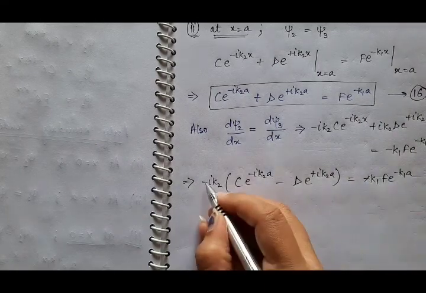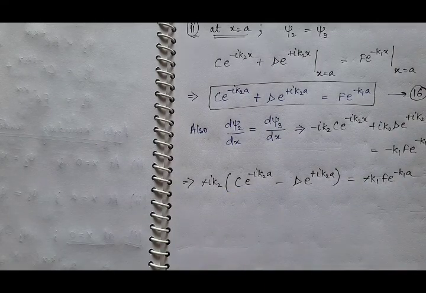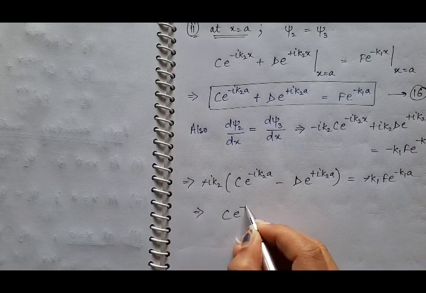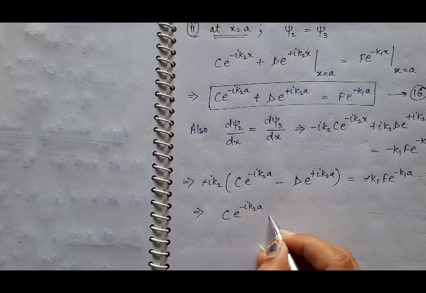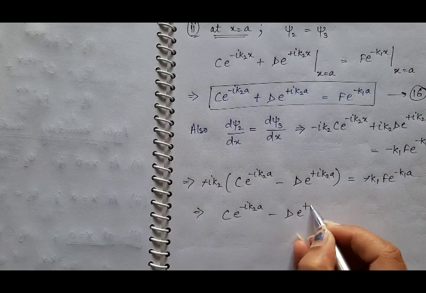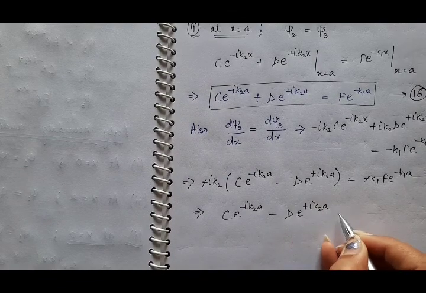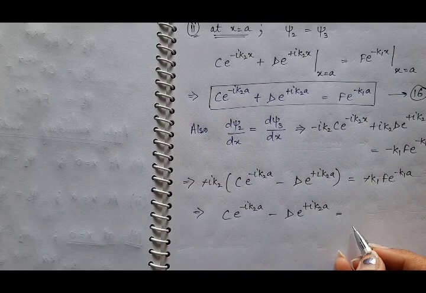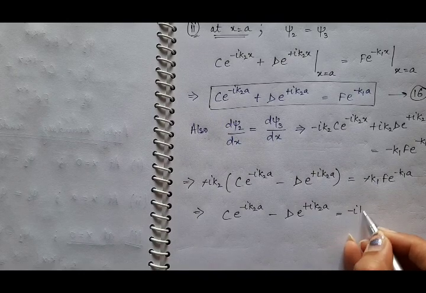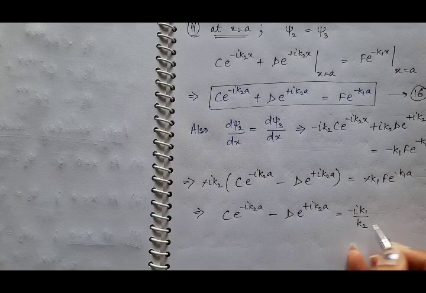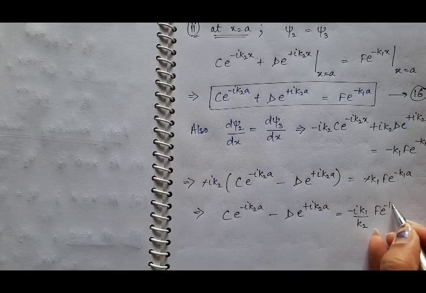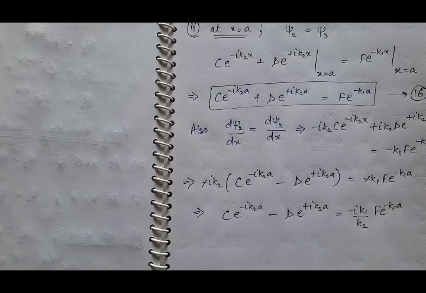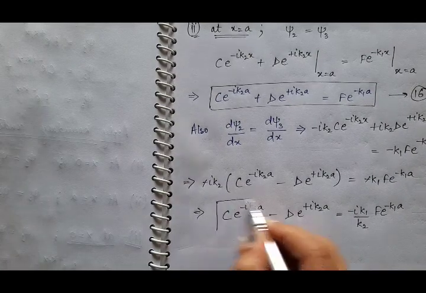So this negative and negative will cancel out and we have c e raised to power minus iota k2a minus d e raised to power plus iota k2a is equal to k1 by iota k2. Rationalize it, you will get minus iota k1 by k2 f e raised to power minus k1a. And suppose this equation is equation 17.